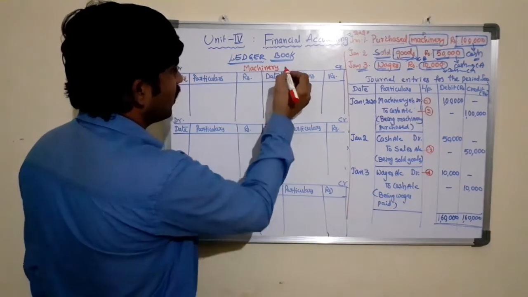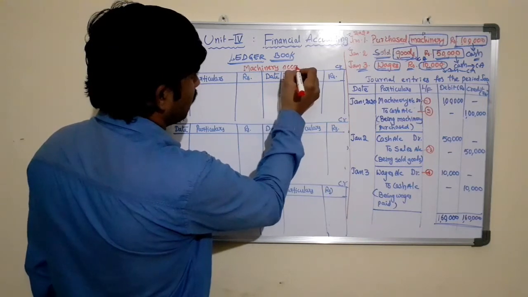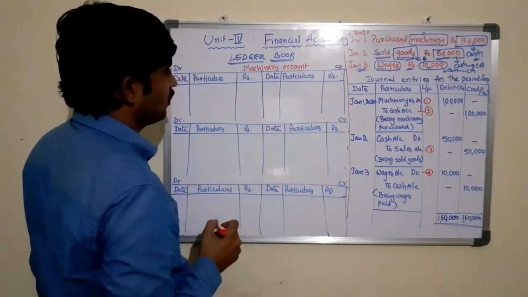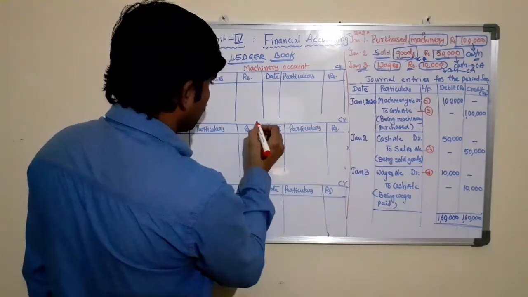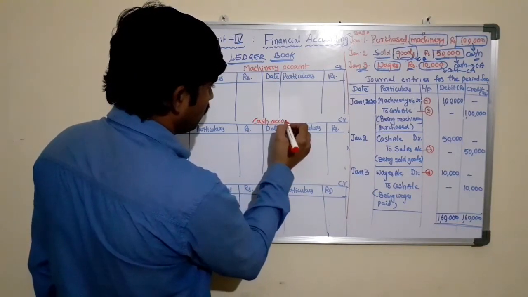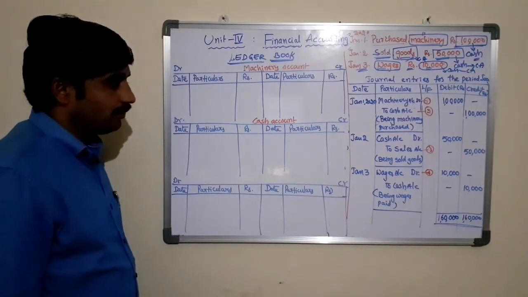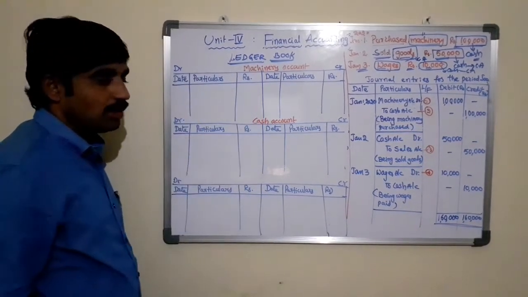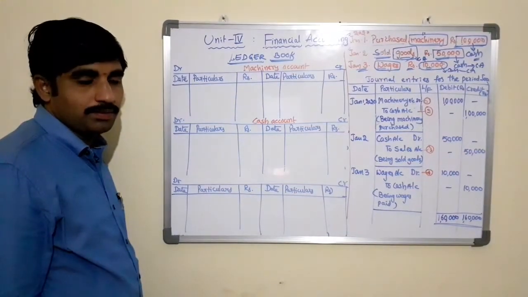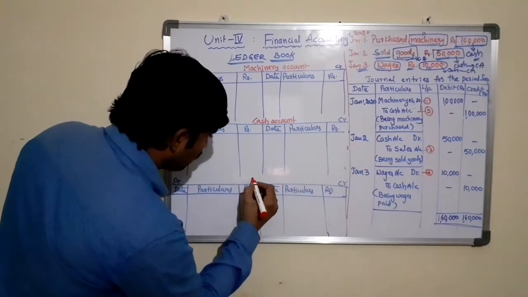So every name of the account must end with the word account, machinery account. The second account that we need to open is cash account. Remember the title of the account must be in the middle of the format. The third one is sales account.